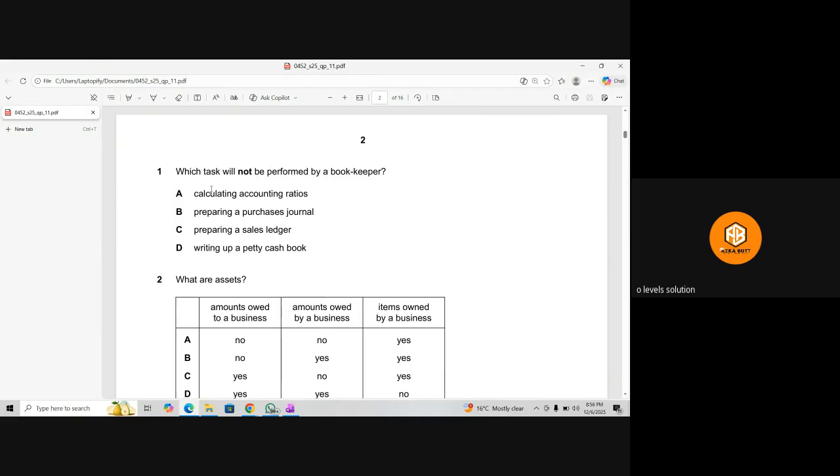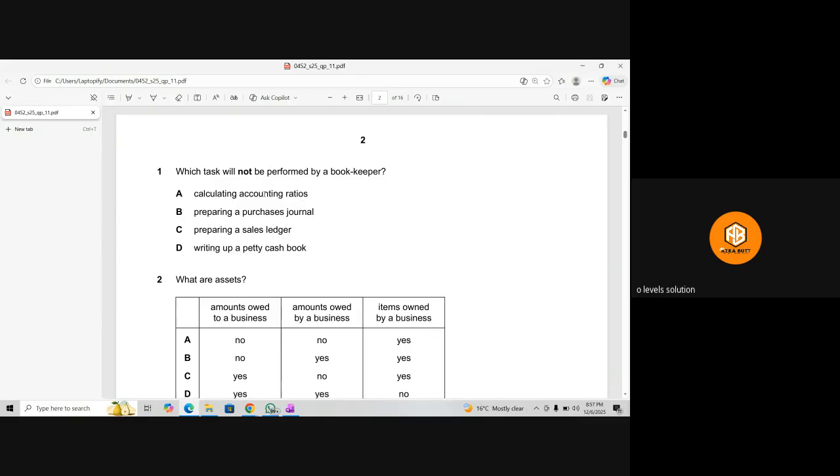Okay. So the first question is: which task will not be performed by a bookkeeper? Now remember that the bookkeeper is always responsible for making the prime books and ledgers, but the accountants prepare the final accounts, and they take all of the decisions. Here they are asking which task will not be performed by the bookkeeper. So as you can see, calculating the accounting ratios,